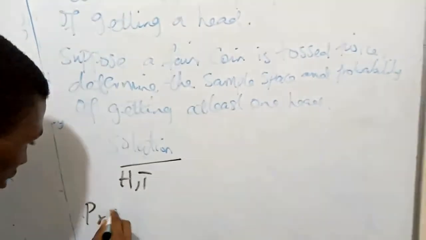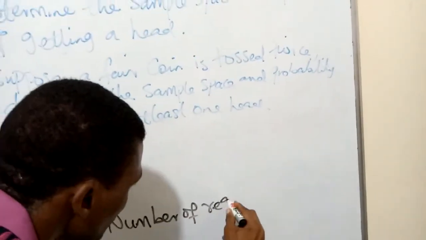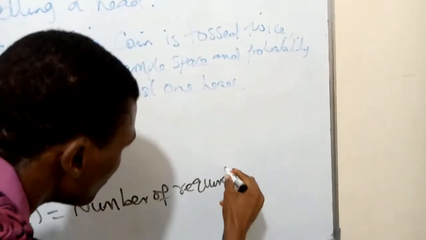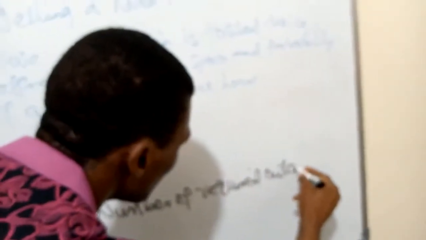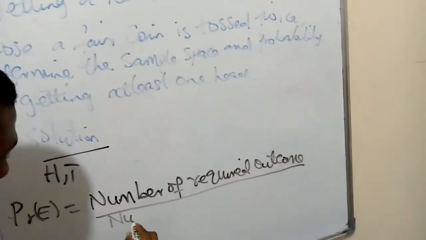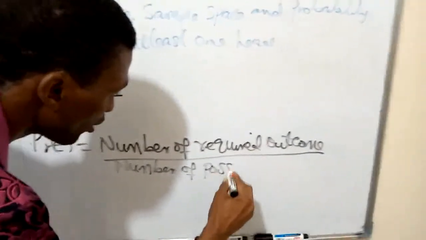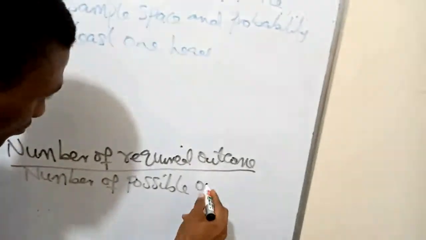We are to find the probability of getting a head, so we apply the formula: number of required outcomes over number of possible outcomes.